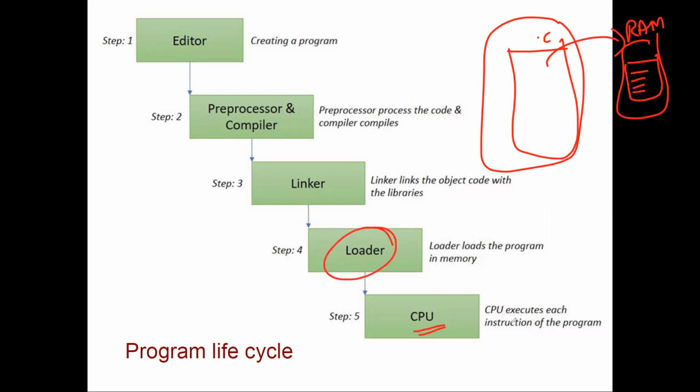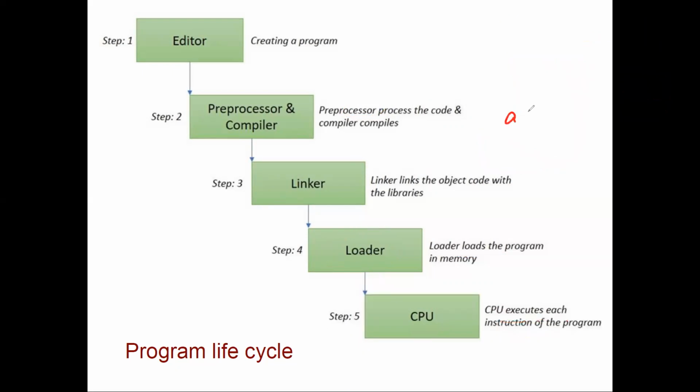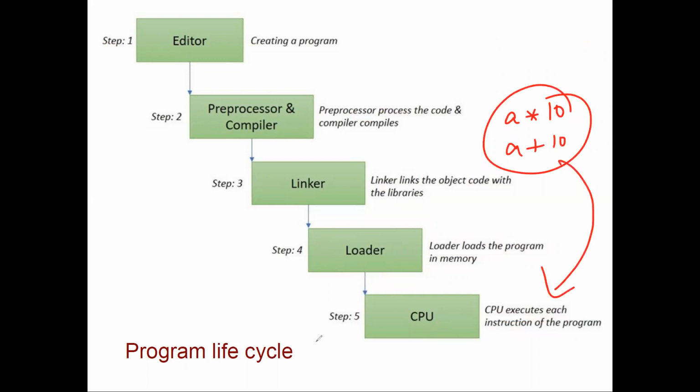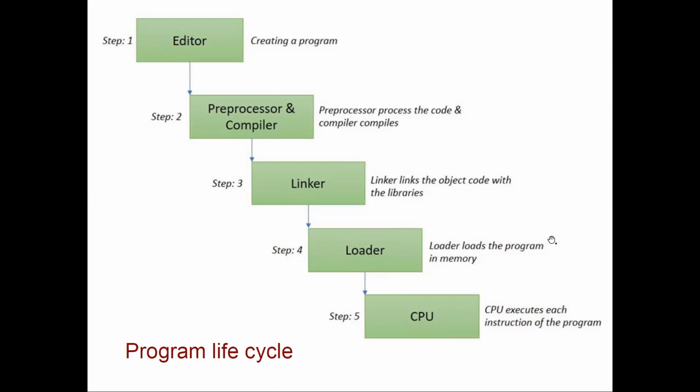And the CPU generally executes the instructions. So whatever operations we are trying to do, maybe a into 10, a plus 10, all those operations are done by the CPU. So that's the program lifecycle. All these things need to be done, and after the execution, obviously the results will be in front of us. So these are the 5 things.